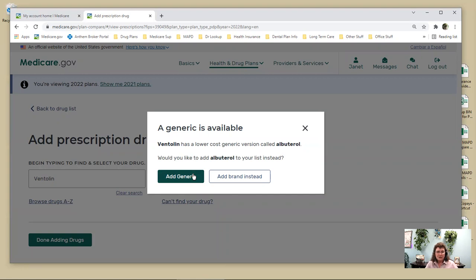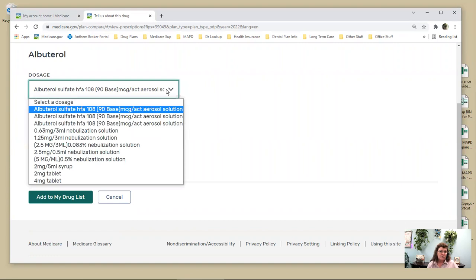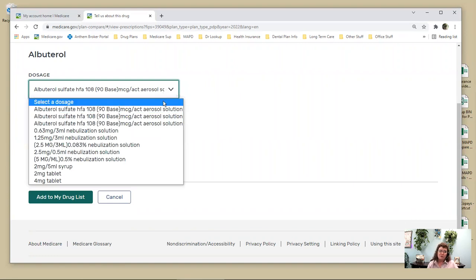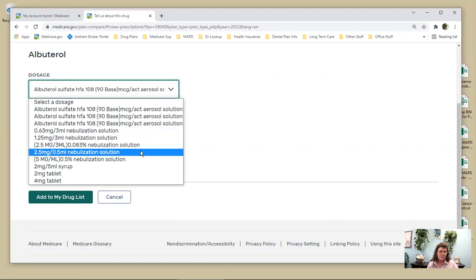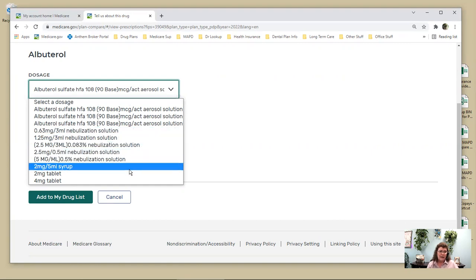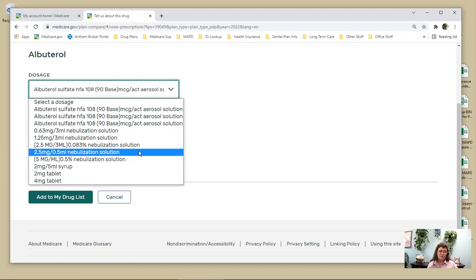So if you add the generic and you go back and it shows that no one's covering it or your costs are really high, go back and add the brand drug and see if that makes a difference. Sometimes you have to go back and forth. So let's go ahead and add the generic. Okay, so when I click this little drop down, again, very important to have your stuff in front of you because, oh my gosh, there's 3 that look exactly the same. There's a nebulizer solution, there's a tablet, there's a syrup. So that's why it's also very important to have your list of medications.